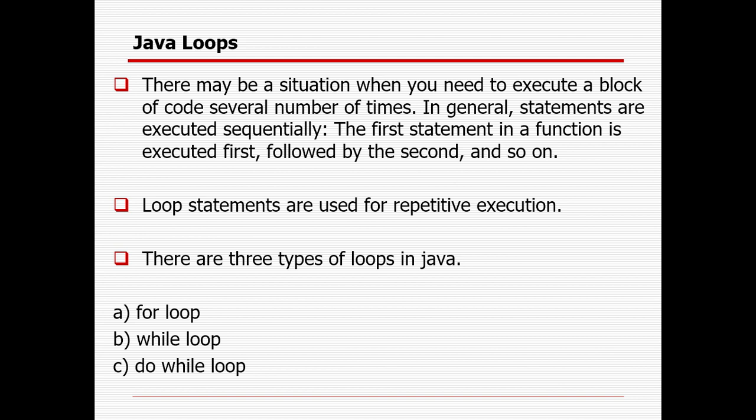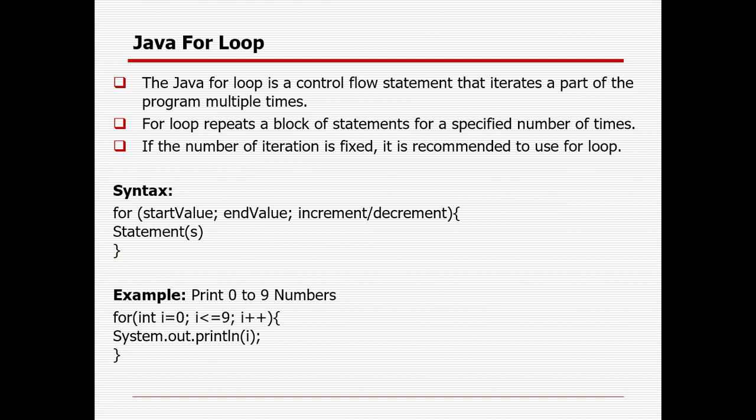And the three loops we can control with the help of two keywords, the continue keyword and the break keyword. So these are two very important things. Okay, so we'll cover one by one. Let's try to understand what a for loop is. As already mentioned, in case the number of iterations is fixed, we will go with the for loop.